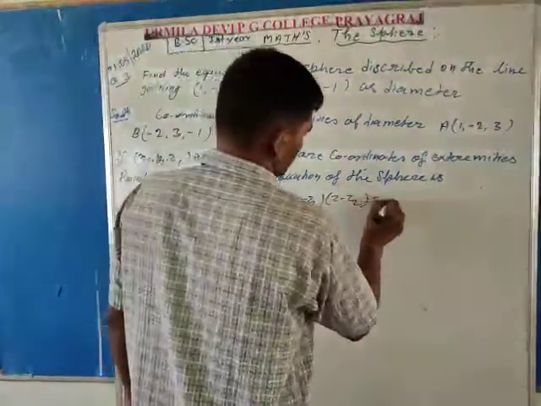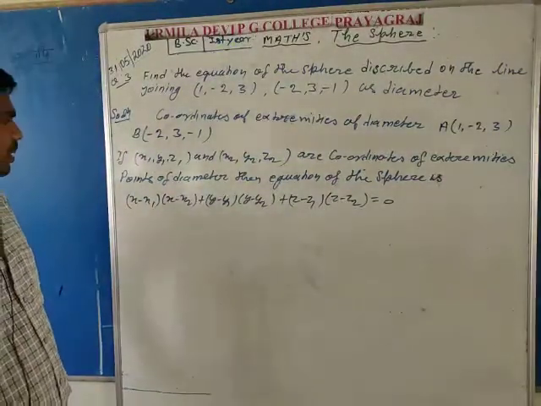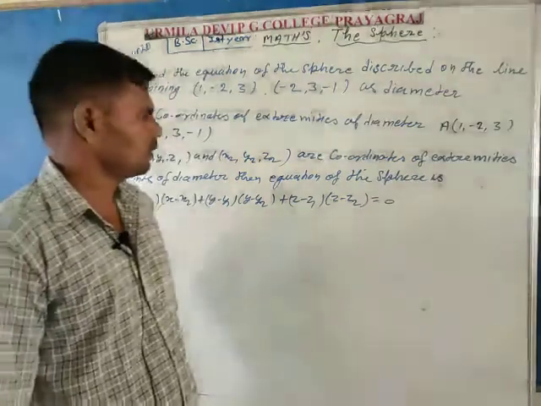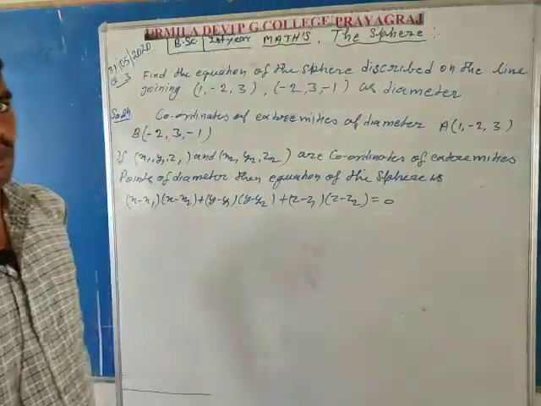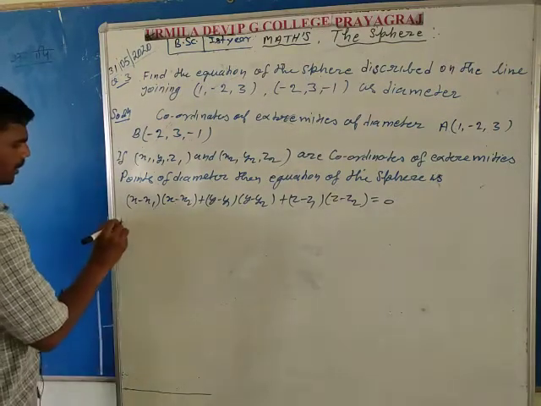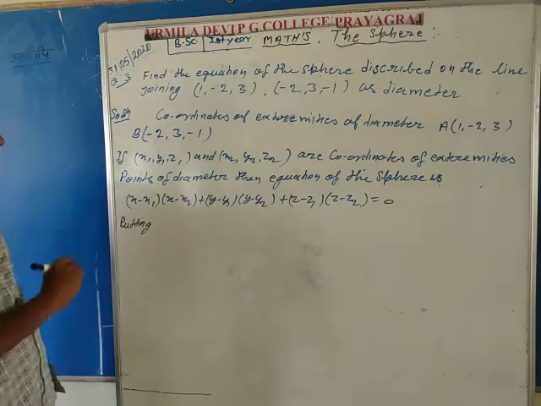is equal to 0. Putting the values of the coordinates x1, x2, y1, y2, z1, z2 from the given points capital A and capital B. Capital A is the first end point of the diameter and capital B is the second end point of the diameter.